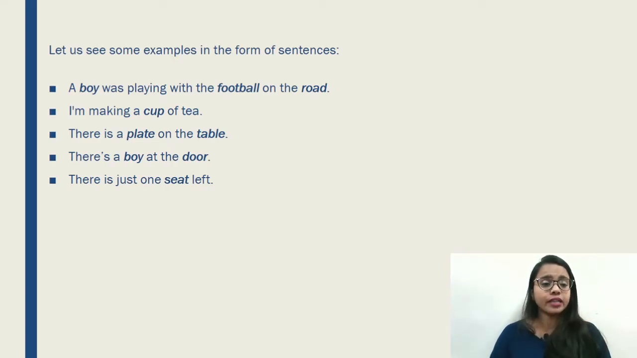In the next sentence, we can see that there is a plate on the table. There's one plate, that means this one plate on the table. Just pay attention to the words that are used before the nouns, like a, an, or the, because you have to use them.